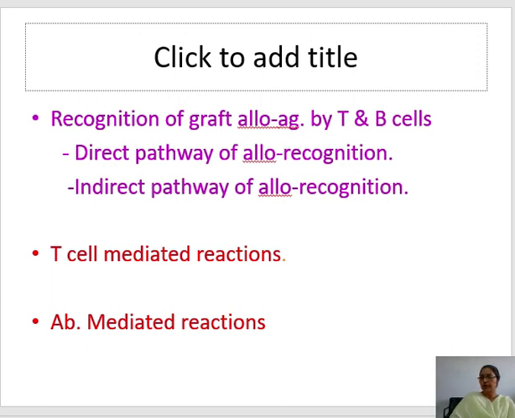Alloantigen, why is it called alloantigen? Because when the transplant is done between the same species, it is known as allograft, and when it is done between different species, as in our experimental studies, it is known as xenograft. So this antigen is the alloantigen. Now the pathways are of two different types, direct pathway and indirect pathway, but the reactions are T cell mediated and antibody mediated. So coming to the next slide.